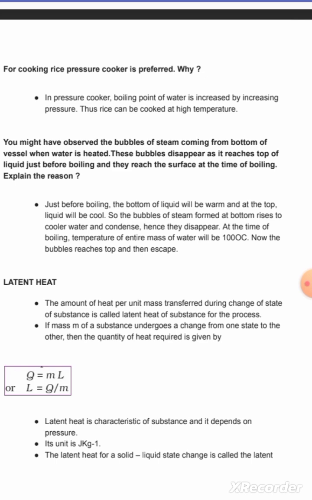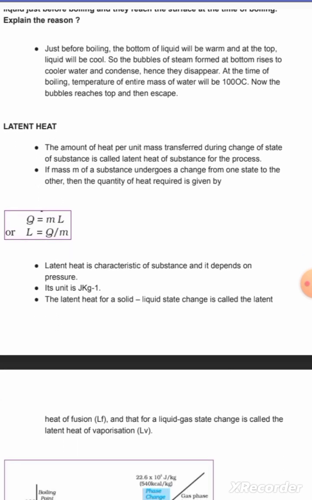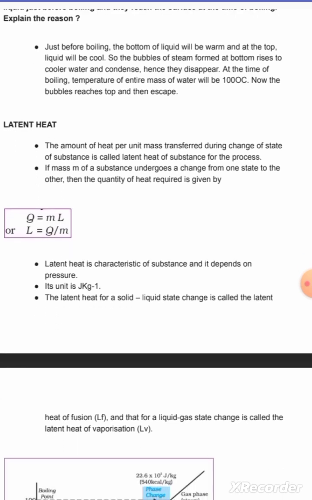Now the bubble reaches the top and then escapes. We had studied specific heat. Now it's time for latent heat. Latent heat is the amount of heat per unit mass transferred during a change of state of a substance. It is called the latent heat of the substance for the process.